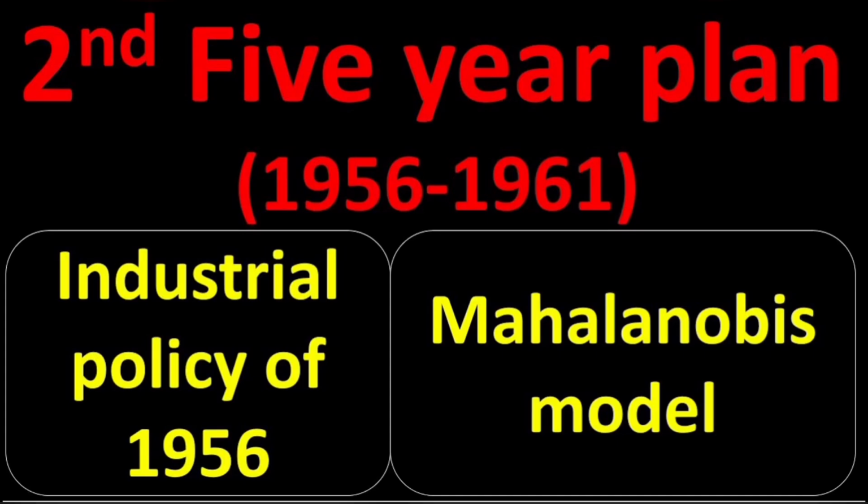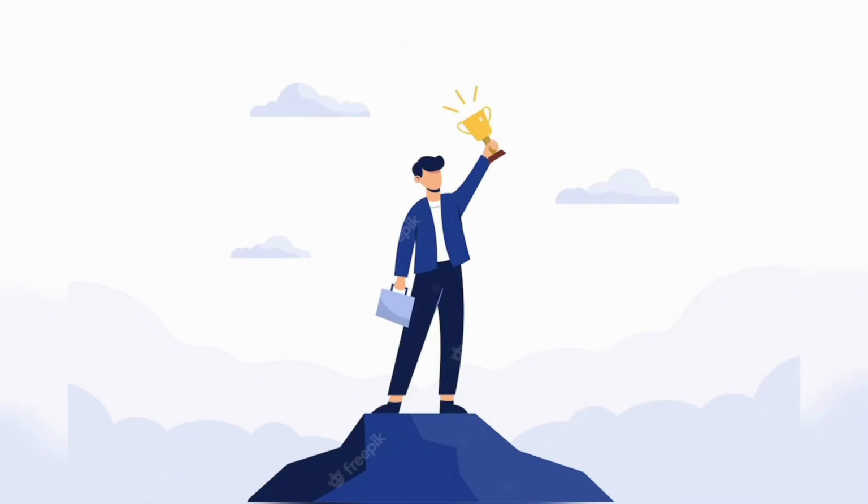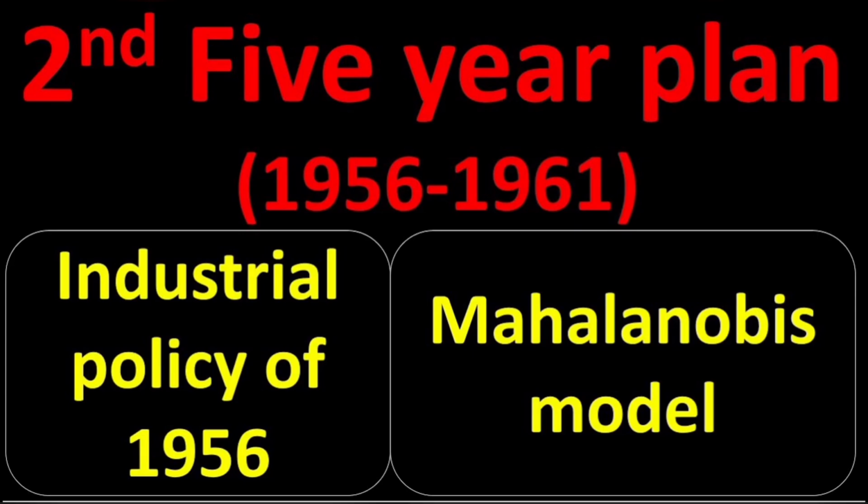Now we can look at the second 5-year plan. As the first 5-year plan was successful, India started believing in the 5-year plan system, and the second 5-year plan was brought in from 1956. India expected greater goals in the second 5-year plan. The second 5-year plan was from the period of 1956 to 1961.